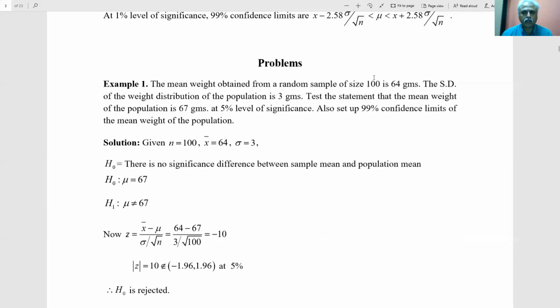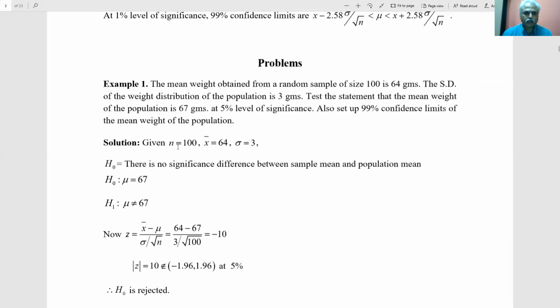Now I have taken a sample whose average is 64. At 5% level of significance, that is 95% confidence, can you tell whether this sample belongs to the main population or not? Also, we set up 99% confidence limits. What is meant by this? During the answer, I'll tell you what is meant by confidence limits.